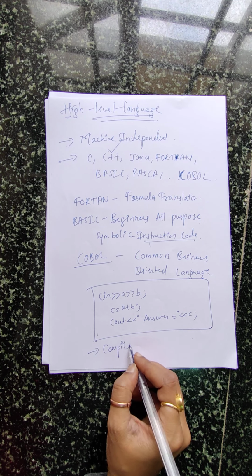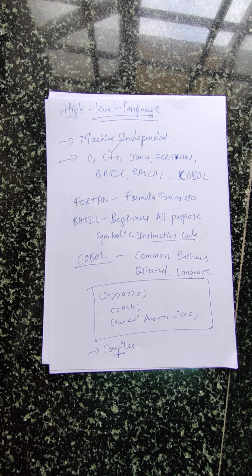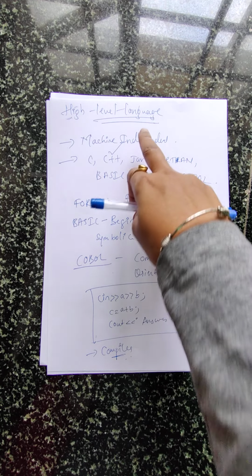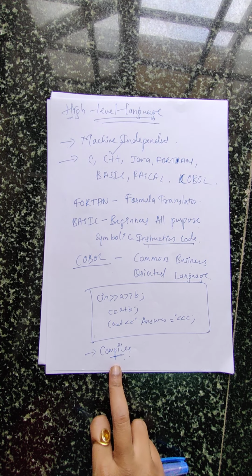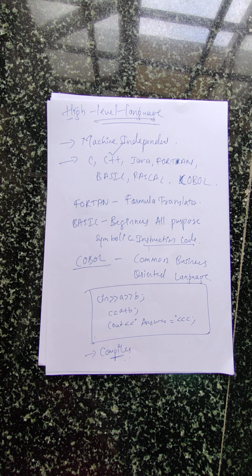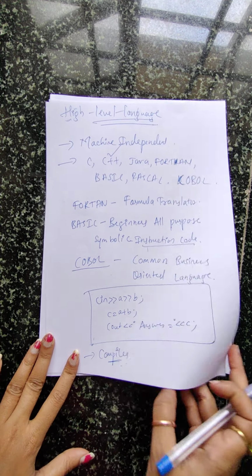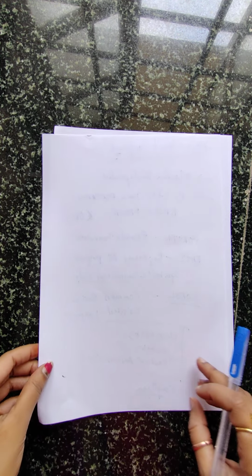The compiler is a translator which helps you convert your high level code into your machine code. Done. How it converts, we'll learn in detail about the compiler in the translator part. So remember, when you want to convert your high level language to your machine level language, we use a translator called a compiler. Done. So these are the features you have to remember relating to high level language. You may get a question on it.